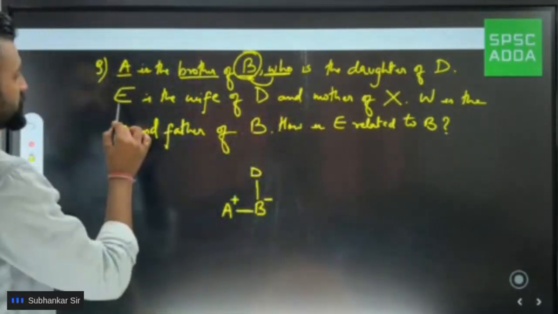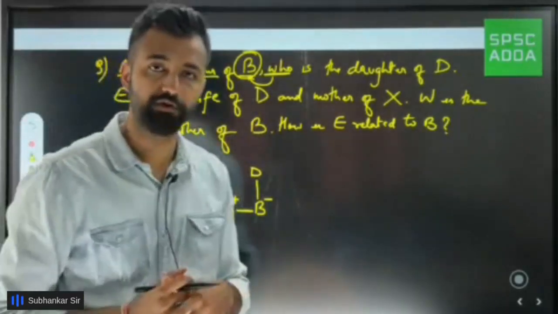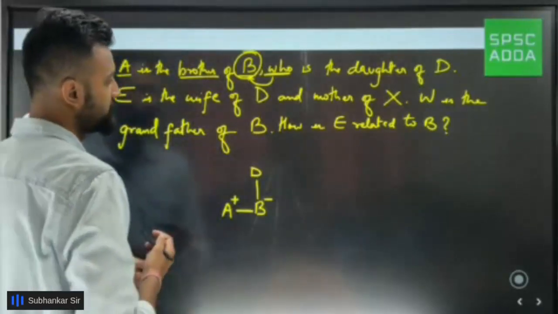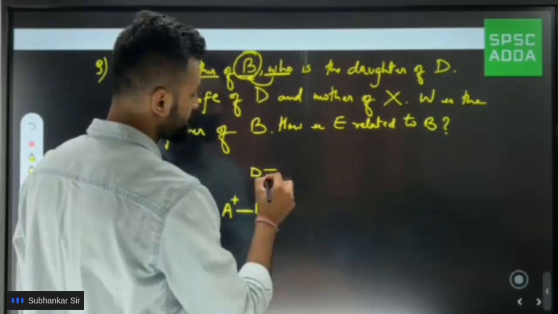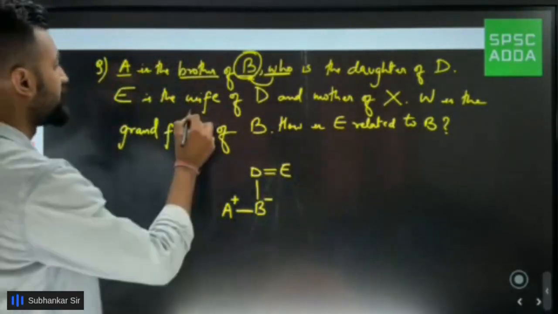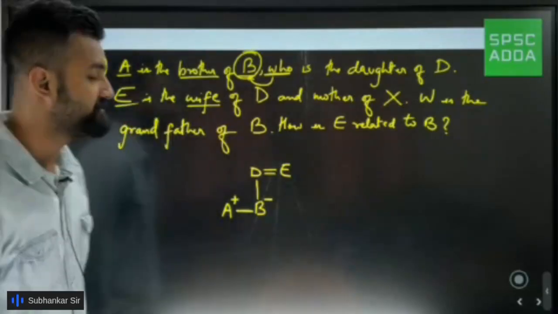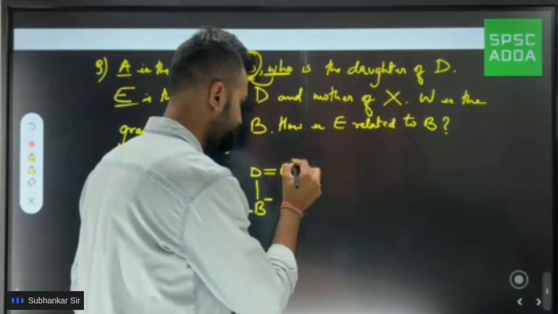Next part. E is the wife of D. Now, as I say E is the wife of D, obviously D and E are a couple. So to show a couple, we draw a double line, and I'll put E out here. E is the wife, they are saying. When I say E is a wife, E would be a female, so I would put a negative sign.